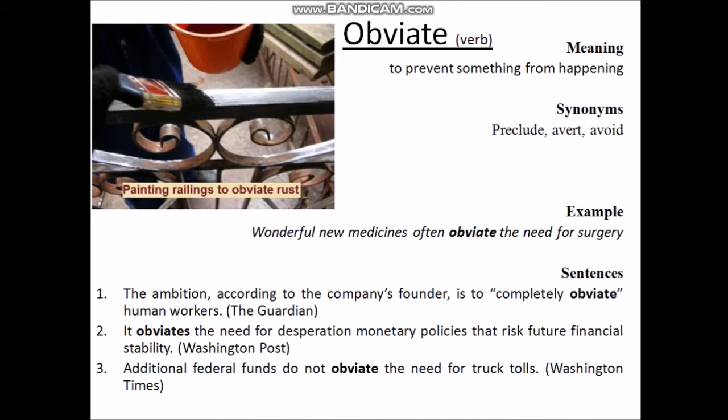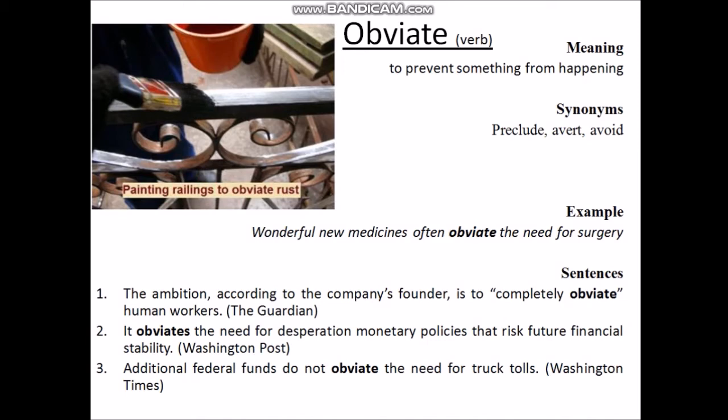So move on to the sentences. The first sentence is: the ambition, according to the company's founder, is to completely obviate human workers. That means according to the company founder, their main goal is to completely prevent the need for human workers.